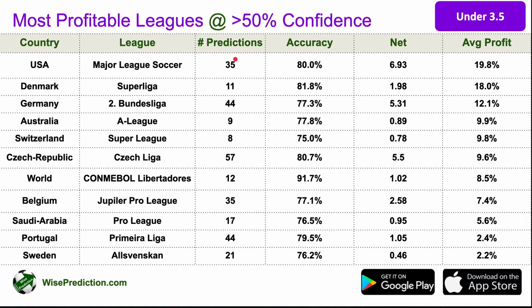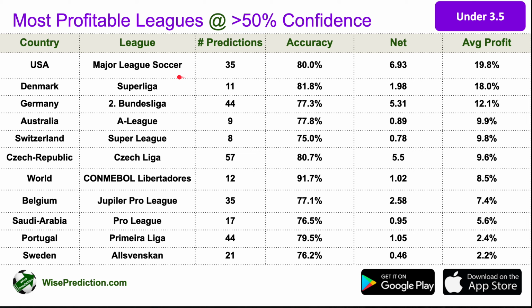So for example, from American MLS, we've had 35 predictions so far where the prediction itself was under 3.5. And if we had gone for all these predictions, $1 each, you will be spending $35, and we will get back a net profit, so to say, of $6.93. We are risking 35, then we are getting back 35 plus 6.93, and the average profit is 19.8%.